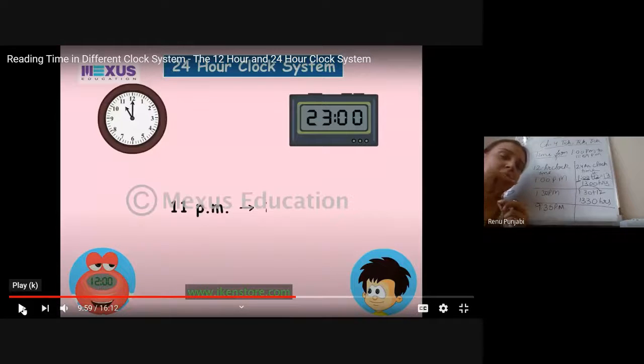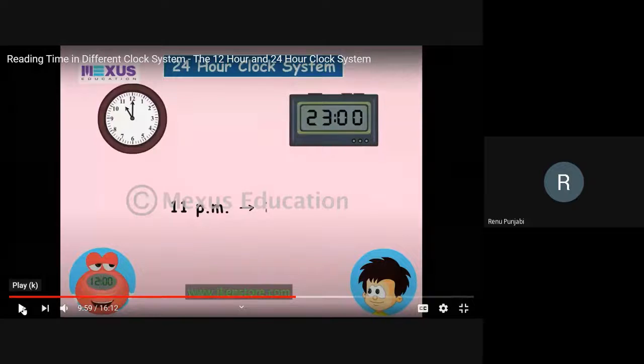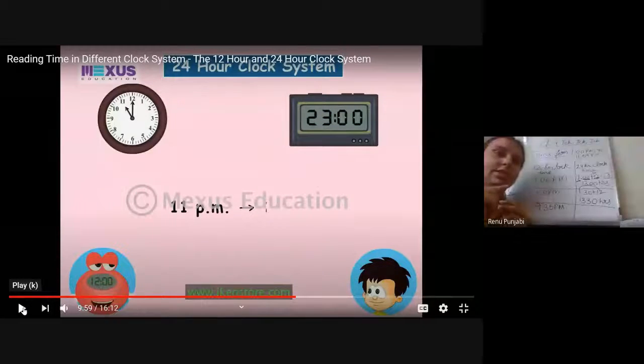This way, it will complete one turn, which is 1200 hours.